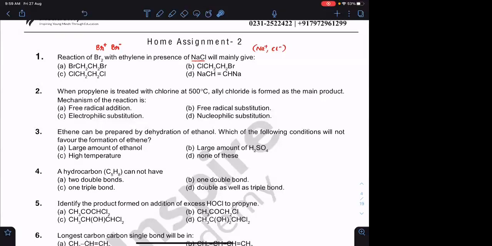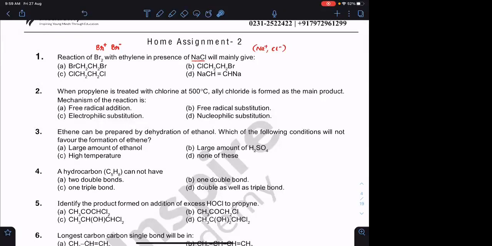You have two choices. Br⁻ can go and attack or Cl⁻ can go and attack. Sir, we used NaCl just now. If we used, say, CCl4, we would have got A. If you use CCl4, you will definitely get A. If you are using NaCl, you will get product B. The reason is Cl⁻ is a stronger reagent when compared to Br⁻. Out of HCl and HBr, which is the stronger acid?